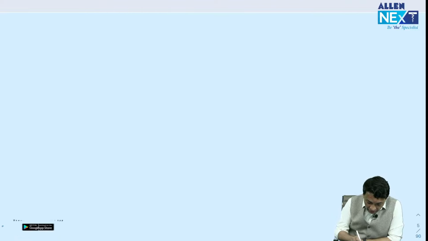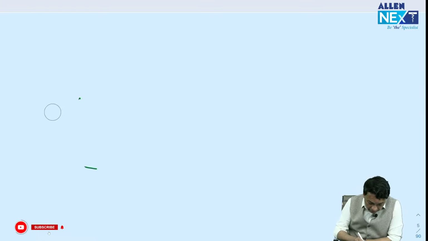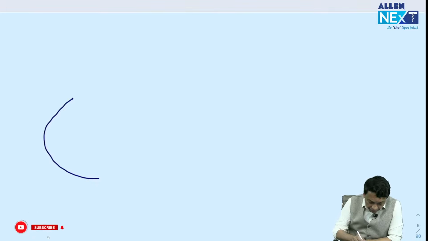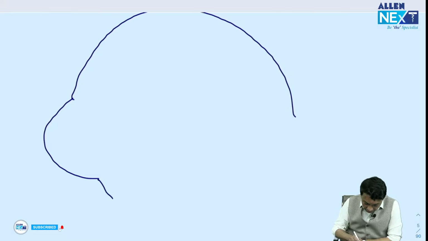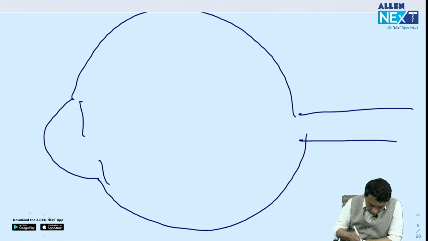So suppose that we have the cornea here. Again, we need to be careful about this because the cornea is the outermost layer of the eye, and iris.